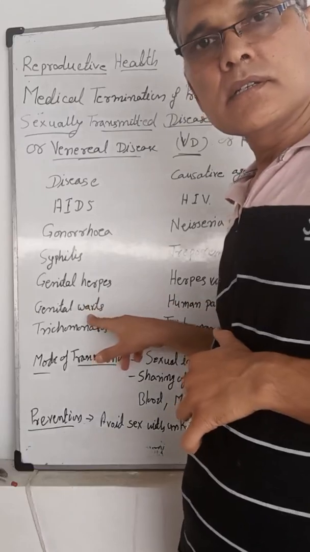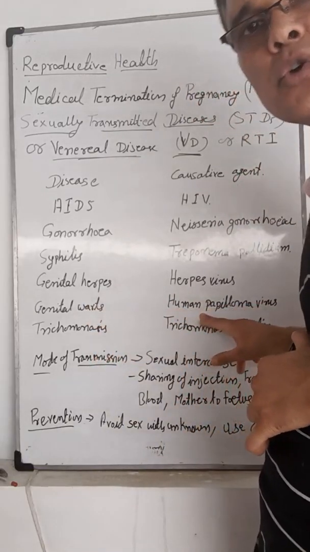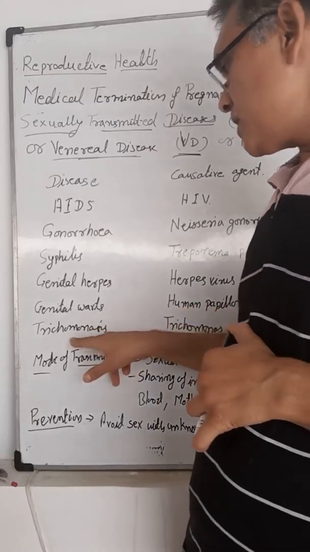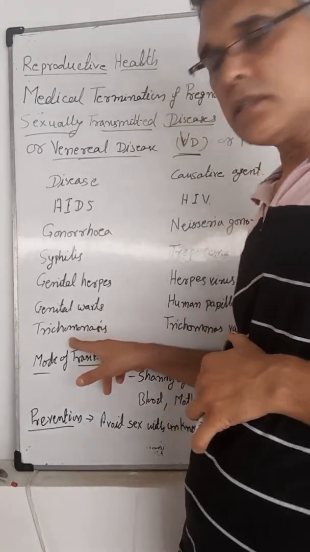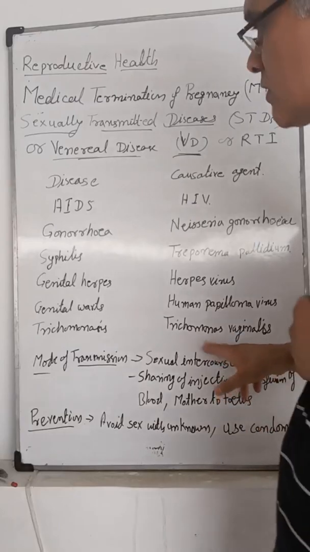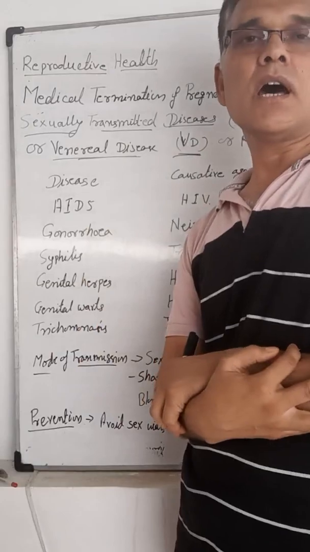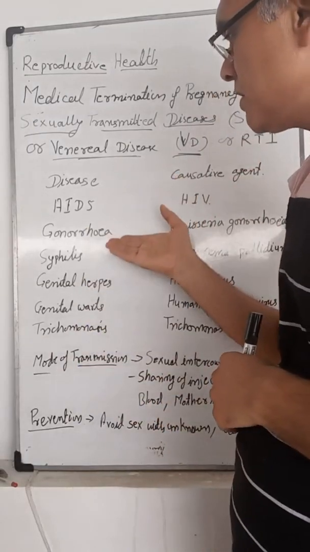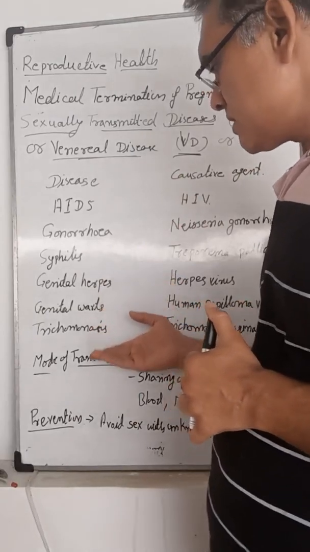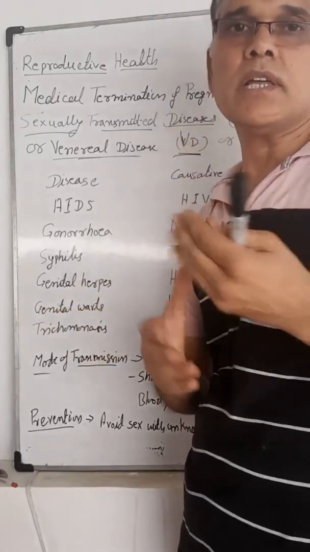Genital warts are caused by human papilloma virus, and trichomoniasis is caused by Trichomonas vaginalis. So these are the different STDs or venereal disease or RTI, that is AIDS, gonorrhea, syphilis, genital warts, genital herpes, trichomoniasis. How do these diseases transfer from one person to another person?